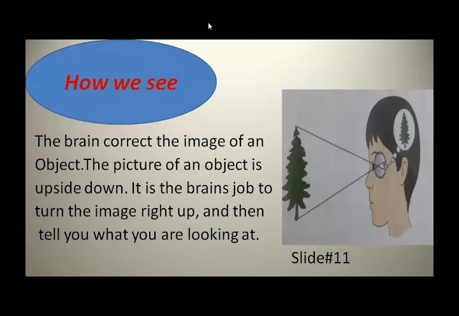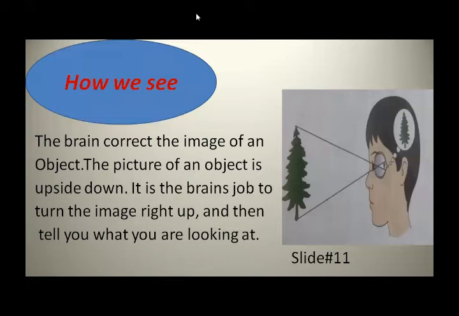So the light rays go into your eyes and fall onto the back surface of the eye, or retina. The picture of the object is upside down. It is the brain's job to turn the image right side up and then tell you what you are looking at.